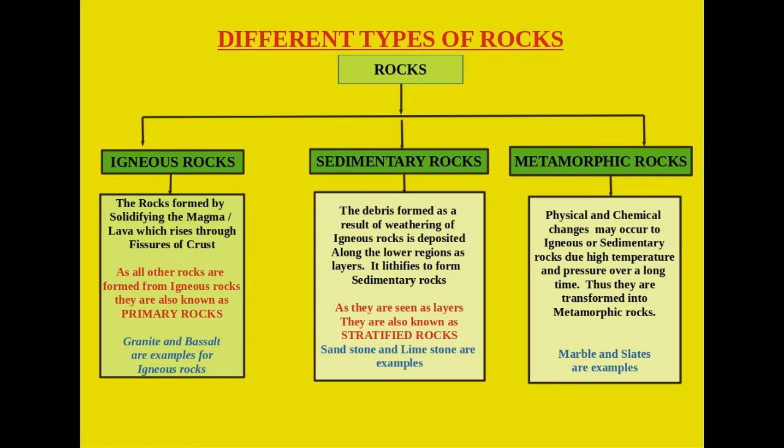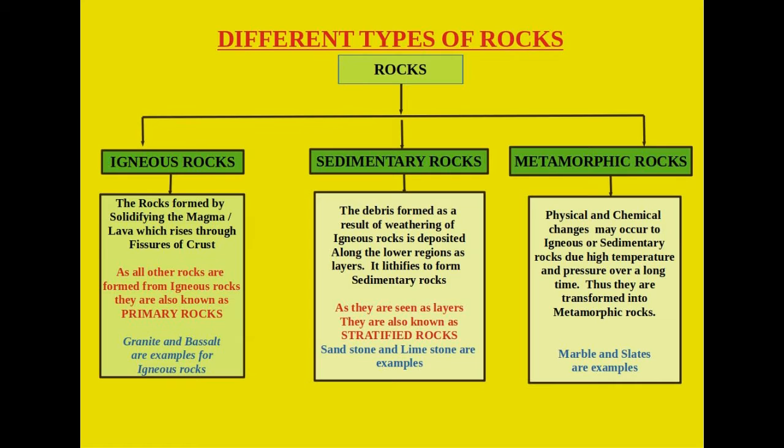These rocks undergo weathering in course of time. The debris thus formed will be deposited in the low regions as layers. These materials gradually get lithified and transformed into sedimentary rocks. Sandstones and limestones are examples for sedimentary rocks. As these are formed in layers, they are also known as stratified rocks.